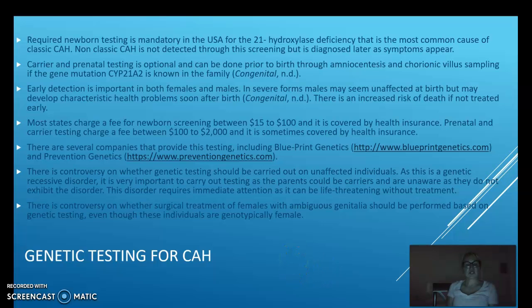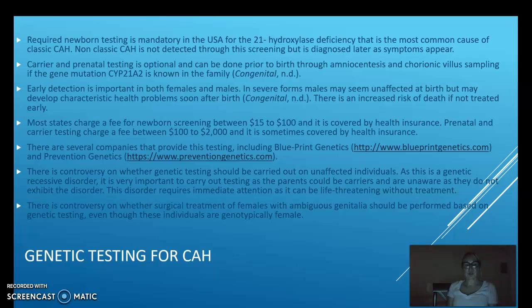Genetic testing for CAH. Required newborn testing is mandatory in the USA for 21-hydroxylase deficiency, which is the most common cause of classic CAH. Non-classic CAH is not detected through the screening but is diagnosed later as symptoms appear. Carrier and prenatal testing is optional and can be done prior to birth through amniocentesis and chorionic villus sampling if the gene mutation CYP21A2 is known in the family.